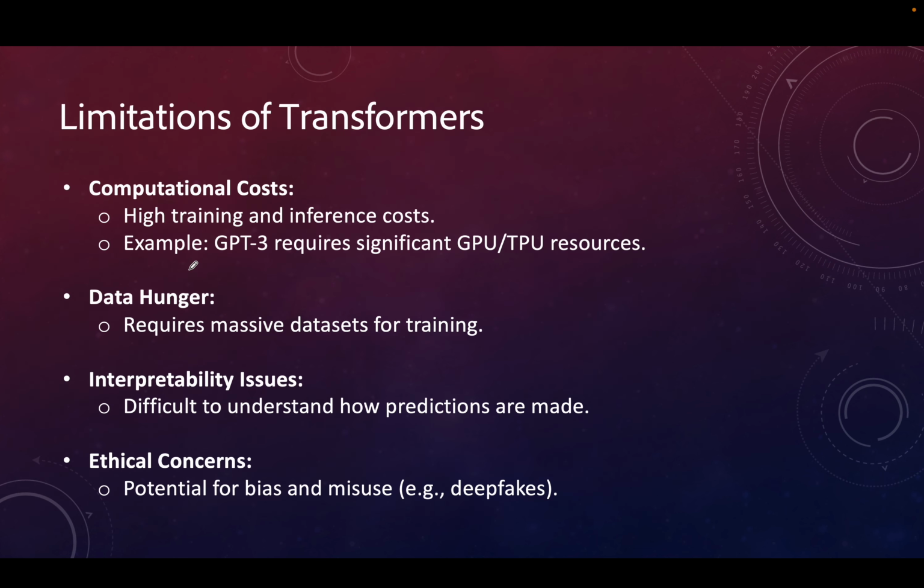Now let's see some limitations of transformers. By this time you must have known that the computational cost of these transformer models is really high. It needs high training and inference costs. For example, GPT-3 requires significant GPU, TPU resources.